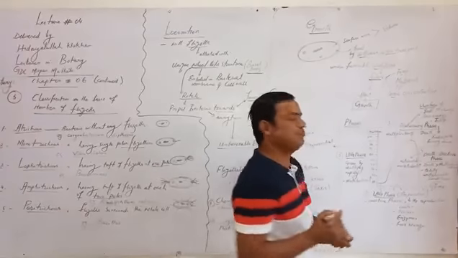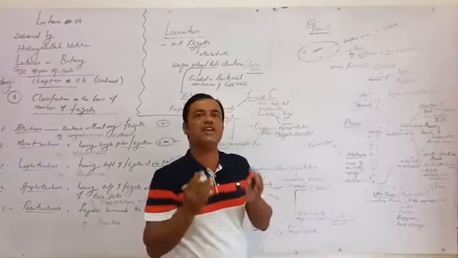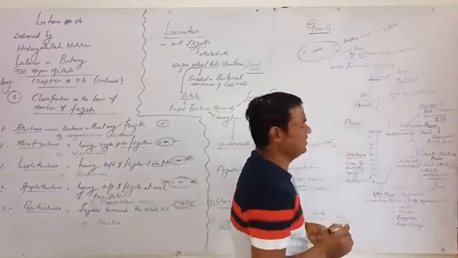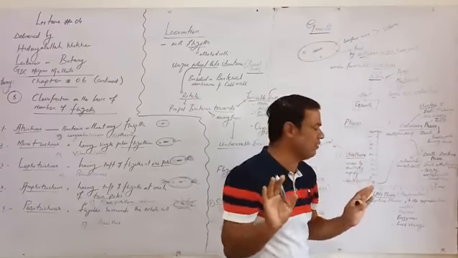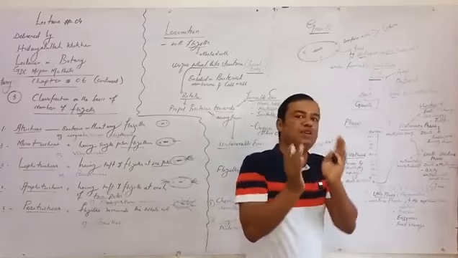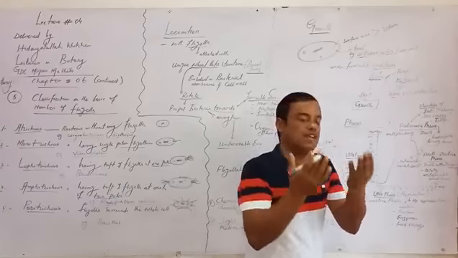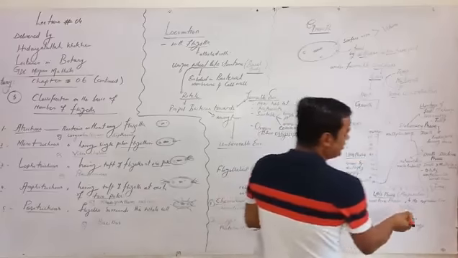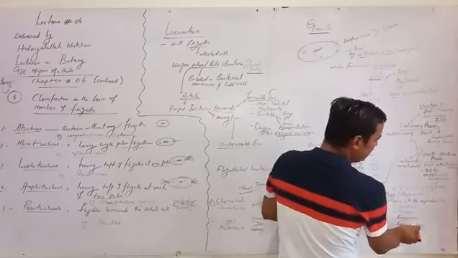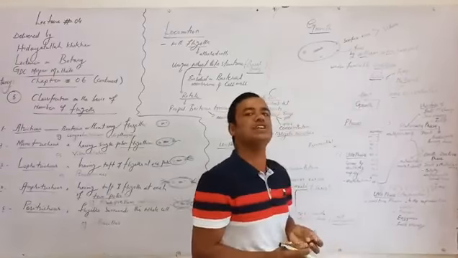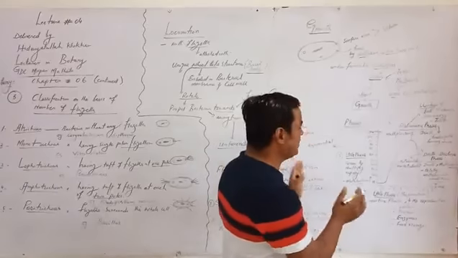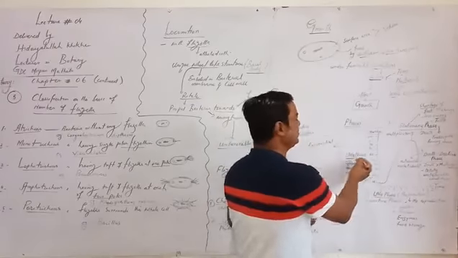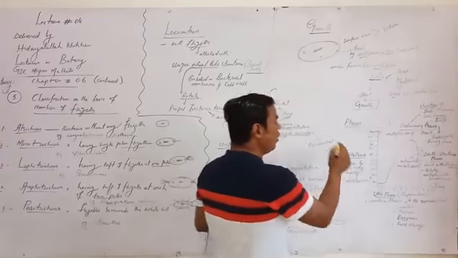Lag phase means preparatory phase. So bacteria prepare themselves. This is an inactive phase. There is no reproduction, no multiplication. Bacteria just prepare for multiplication, trying to fulfill their needs like water, proteins, enzymes, and food storage, to get ready for the next phase, that is the log phase.